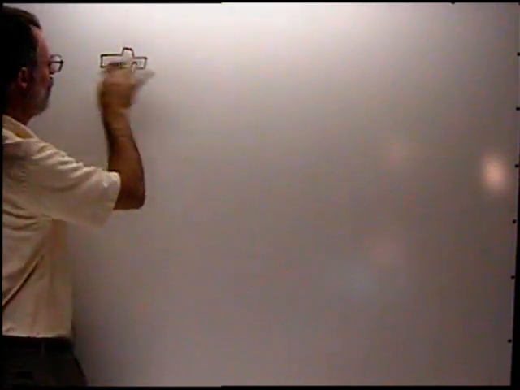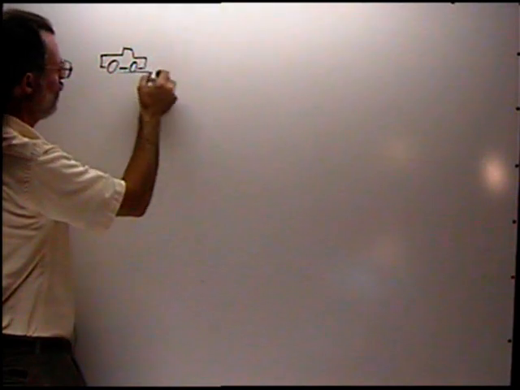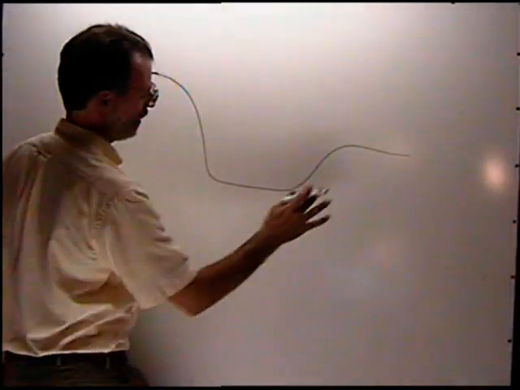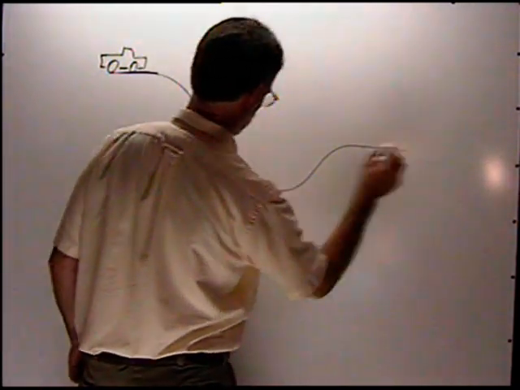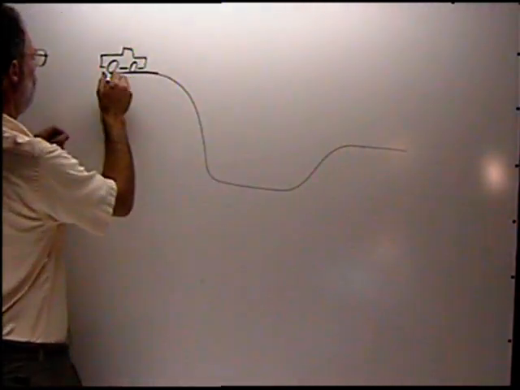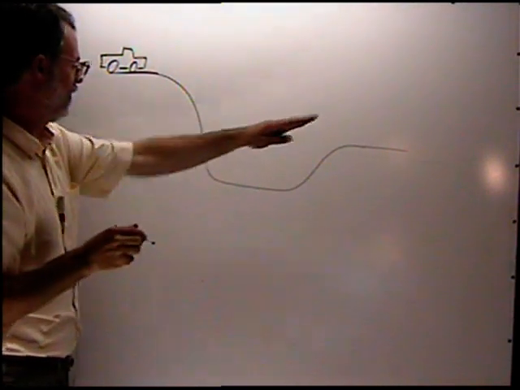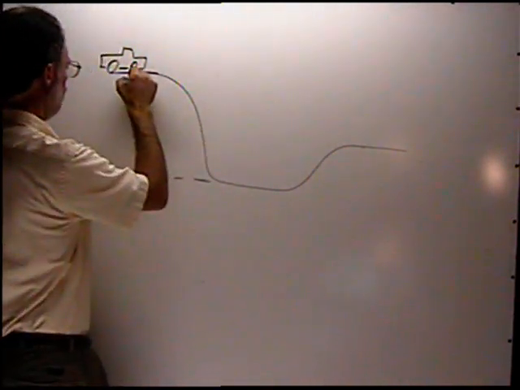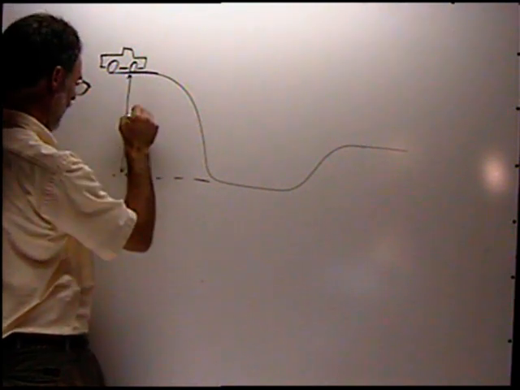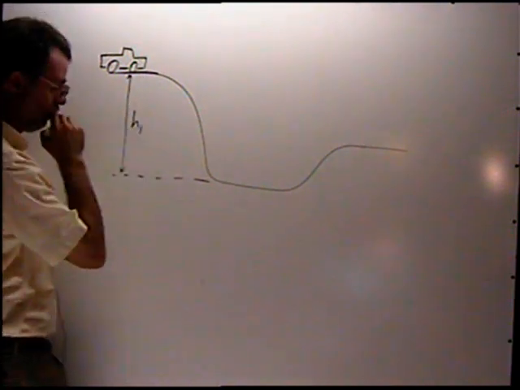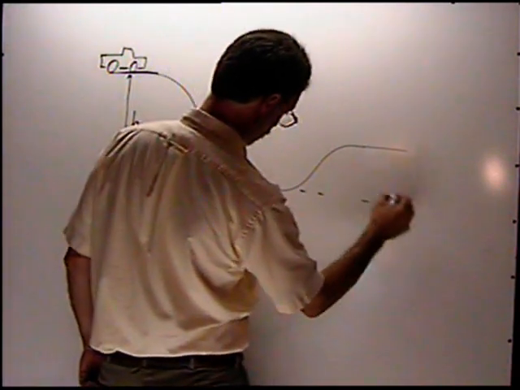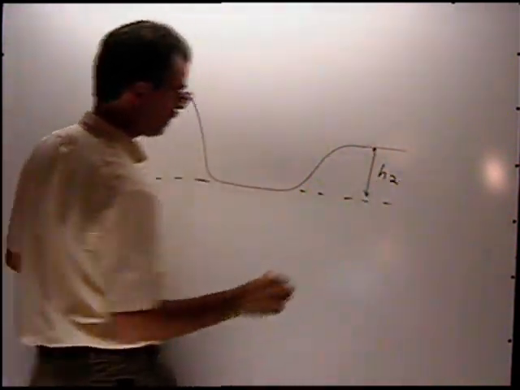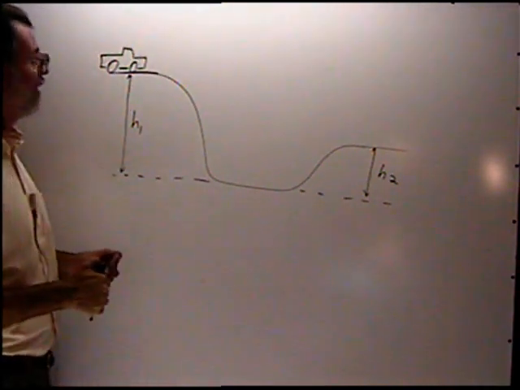Suppose it's a toy car, and you push it like this, and it goes. So it's a toy car on a track, and you push it like this, and this distance from here to here is h1. This distance from here to here is h2. How does the energy concept work?